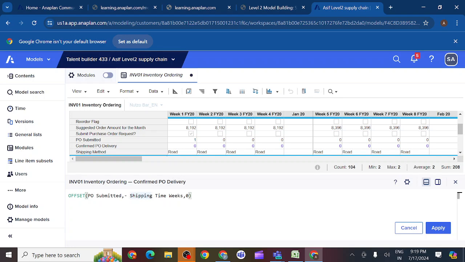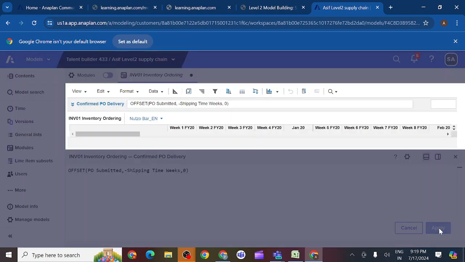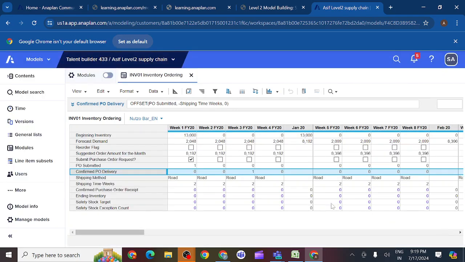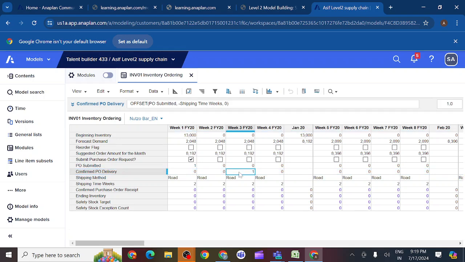Did you get any doubt? PO submitted rate minus time period. How many days will it take? So we should check whether it is reaching exactly within the time or not. That's why you can see here confirm PO delivery. So each and every time we should check this line item. First of all, what is our source? PO submitted. When do you have PO submitted? In the first week. So each and every time it will check 2 weeks back.